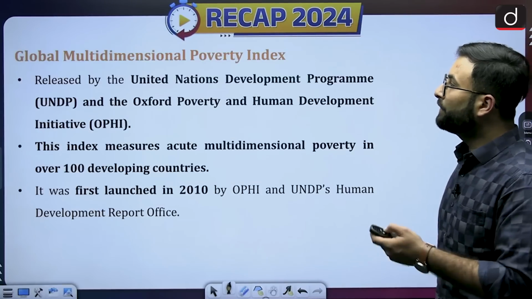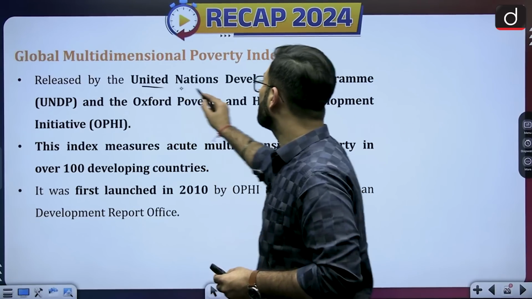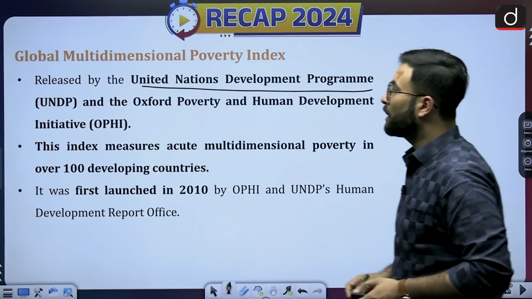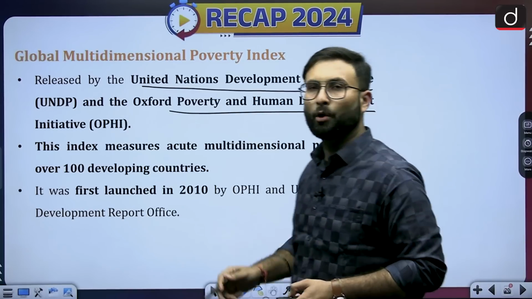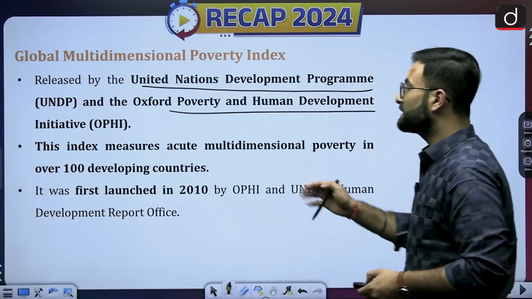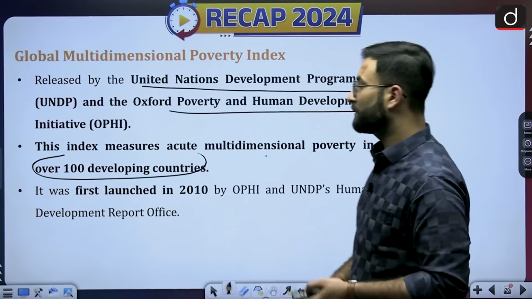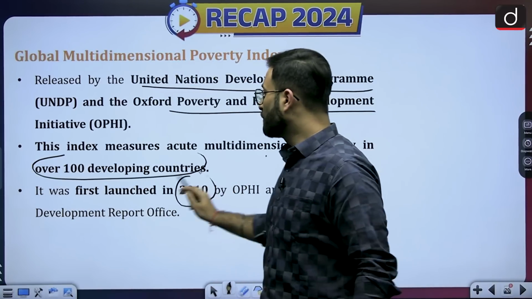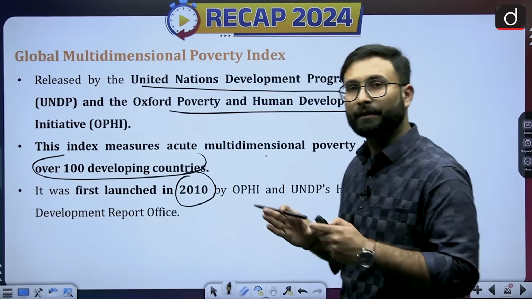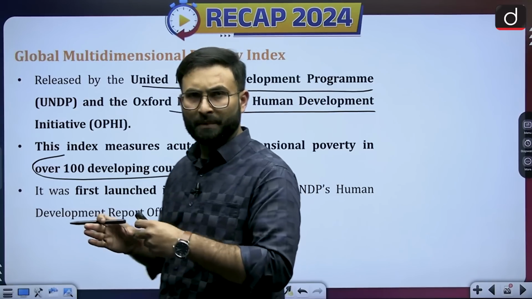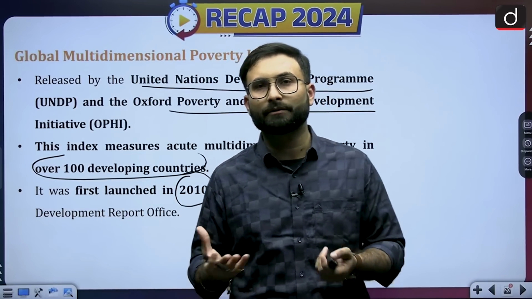Now moving further, this index is released by the United Nations Development Programme and the Oxford Poverty and Human Development Initiative, that is UNDP and OPHI. The index measures acute multidimensional poverty in over 100 developing countries. It was first launched in 2010, so you can remember that about this index. This is kind of factual information, because obviously in reports, facts are also discussed.